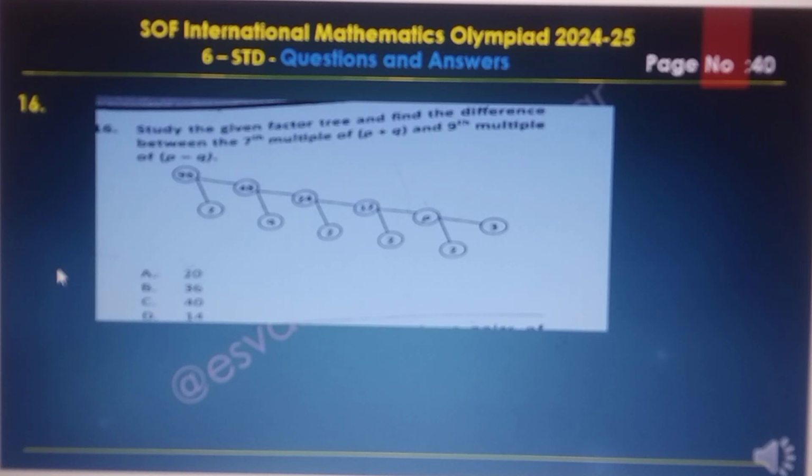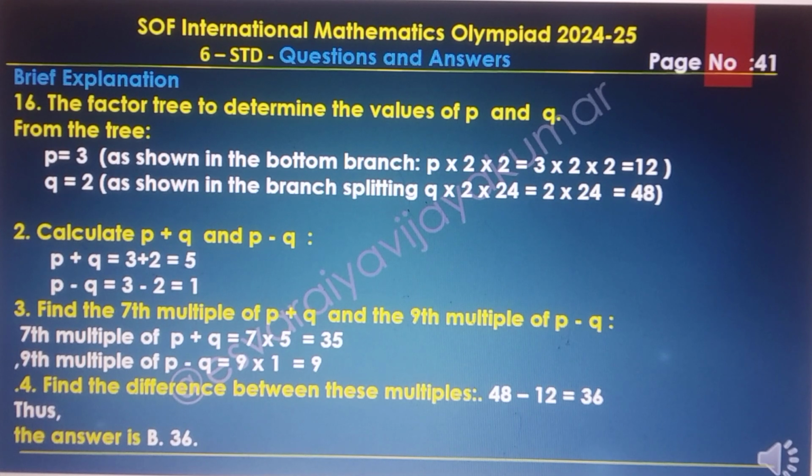Question number 16. Study the given factor tree and find the difference between the 7th multiple of P plus Q and the 9th multiple of P minus Q. The options A, B, C, D are there. The numbers are 96, 48, 24, 12, P, 3 and 2, and 2, Q, 2, 2, 2. Here a tree diagram is there. The answer of this question is B, 36, and the brief explanation follows.